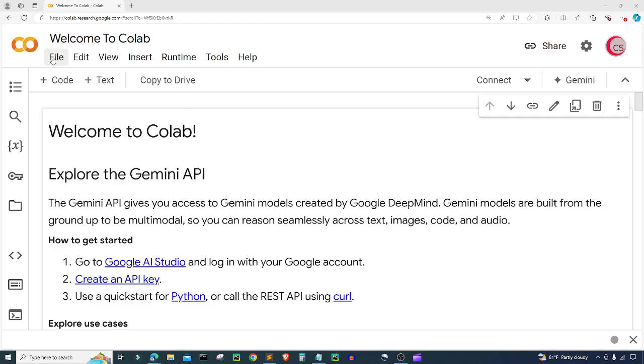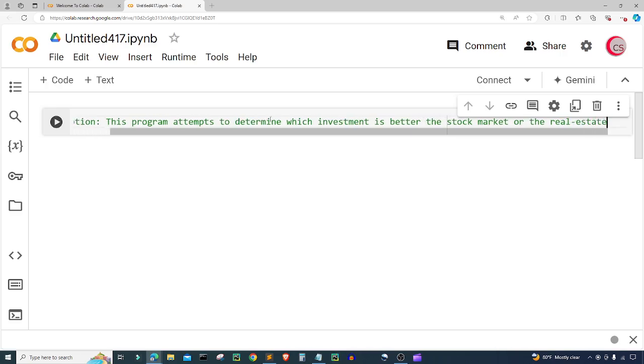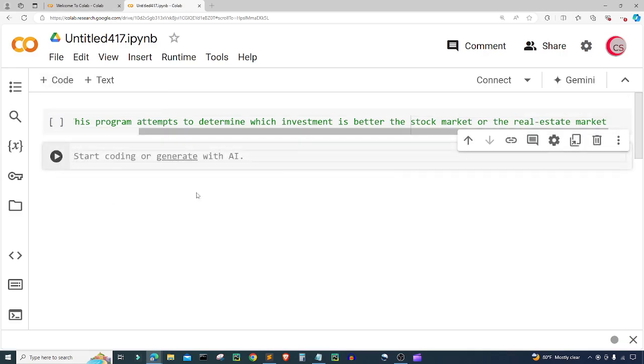So to get started, I'm going to go ahead and click on File. I'm going to click on New Notebook in Drive, and that will open up a new tab, and it will eventually open up a new cell. Now in this cell, I'm going to put in a comment, a little description about the program. So here, I'm just going to put: this program attempts to determine which investment is better, the stock market or the real estate market. Okay, so I'm going to go ahead and create a new cell by clicking this code button in the top left, and that will create a new cell for me.